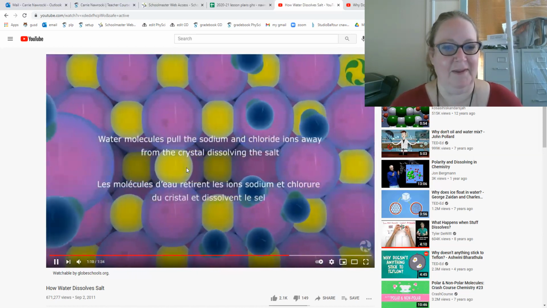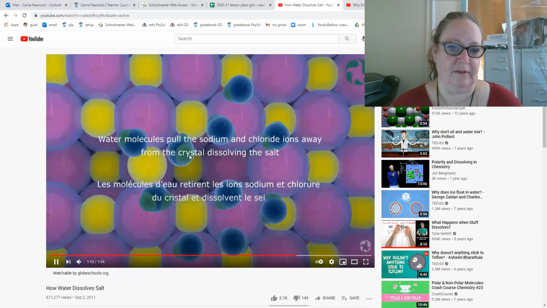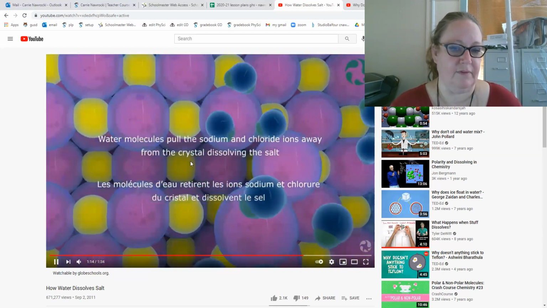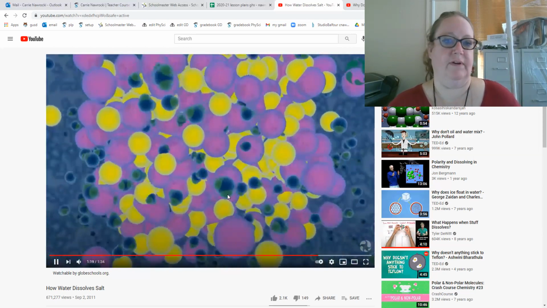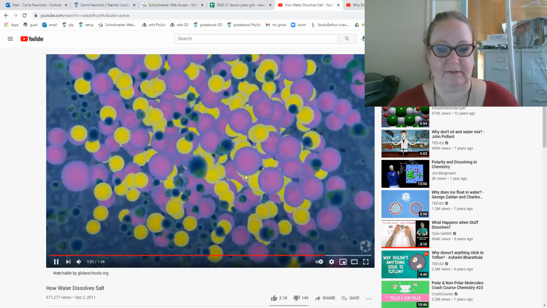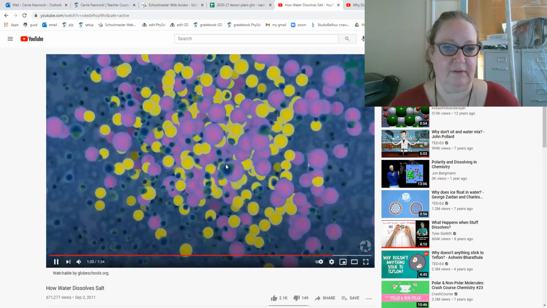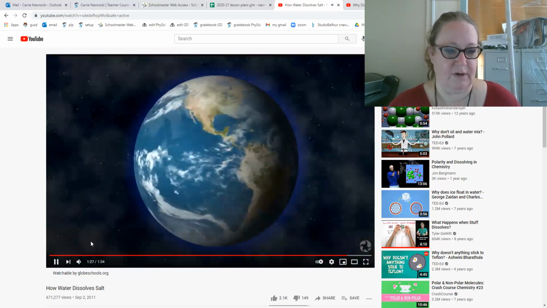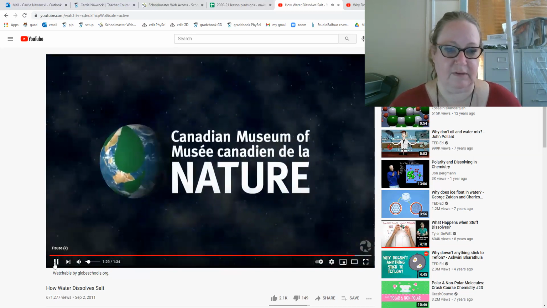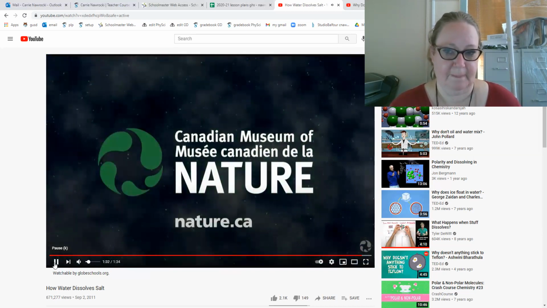I can't show you now. But you can see it taking it apart because parts of the water molecule are negative, and where it's negative, it's going to find the positive guys. And where it's positive, it's going to find the negative guys. And it just slowly takes it apart. Water is attracted to the particles, so it slowly takes it apart. It would not do that if water was not polar.